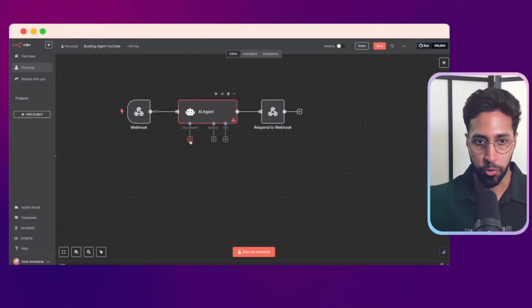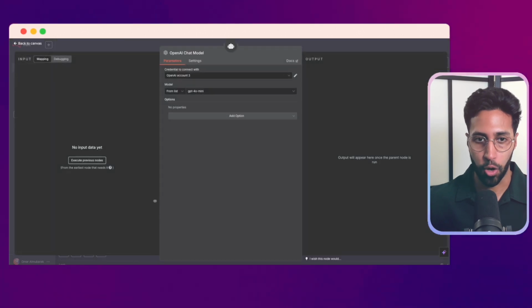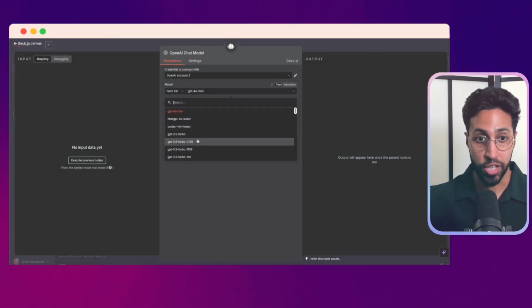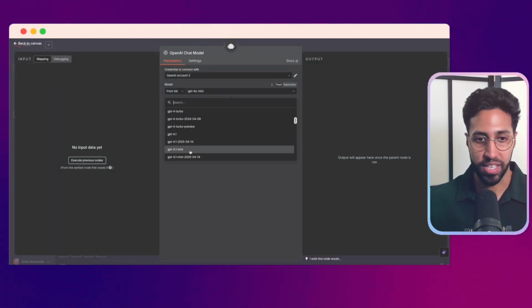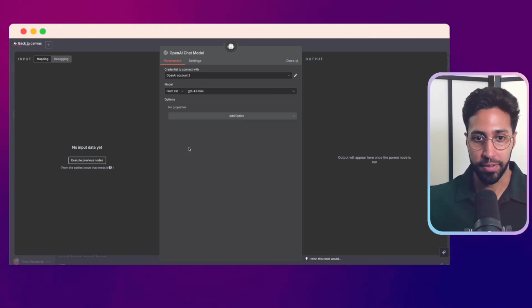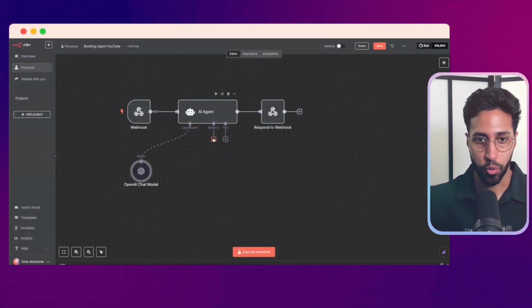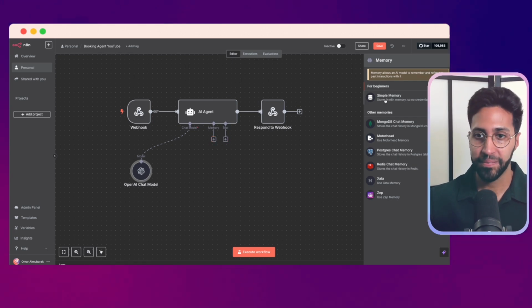Then we just need our chat model. So here I'm using OpenAI ChatGPT 4.1 mini because it has good processing power, but is still very quick. We want to give our agent a memory.